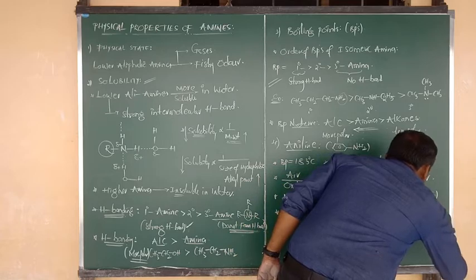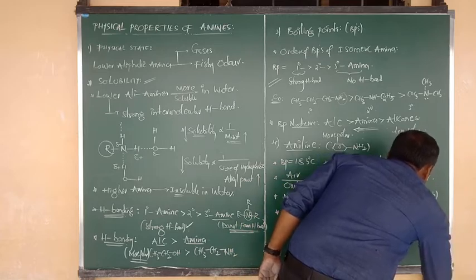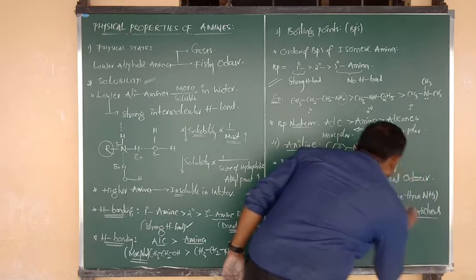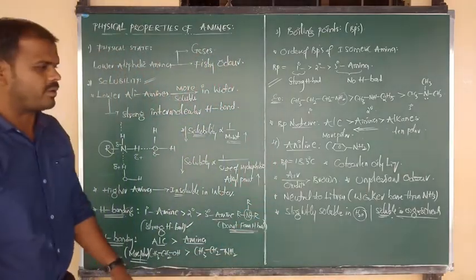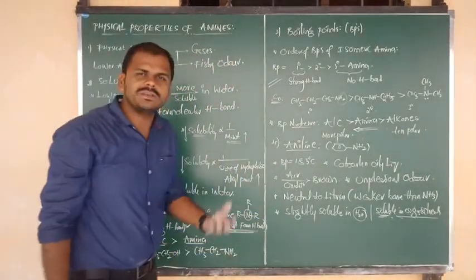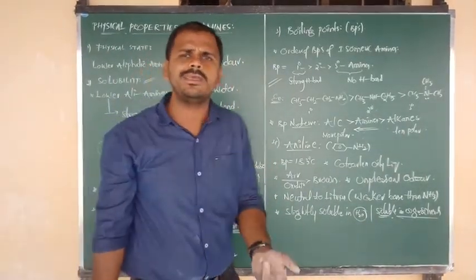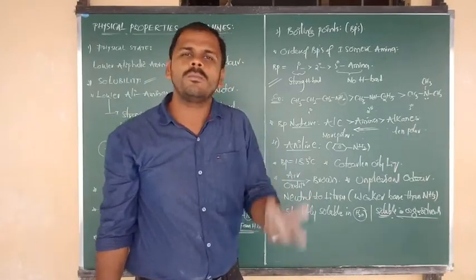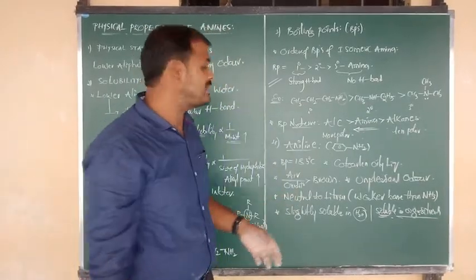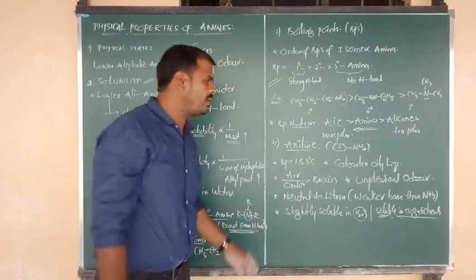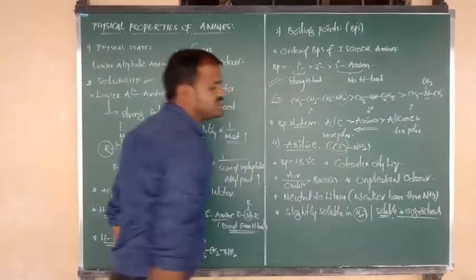Organic solvents. You have to focus on that, very important. Which organic solvents can we consider here? Maybe ether, petroleum, or acetone. In such organic solvents, aniline is easily soluble due to the presence of the benzene ring.